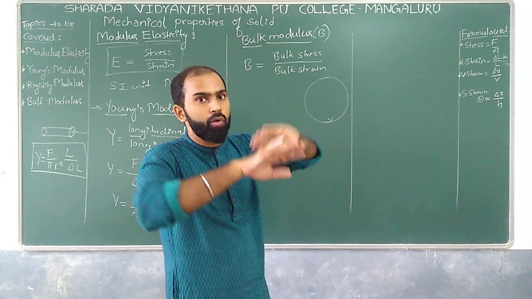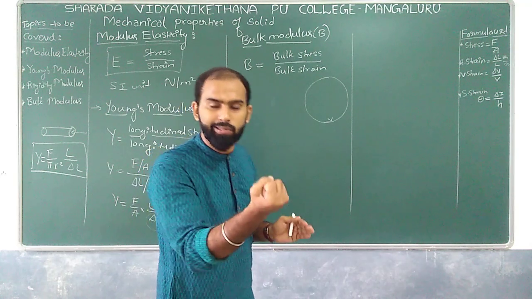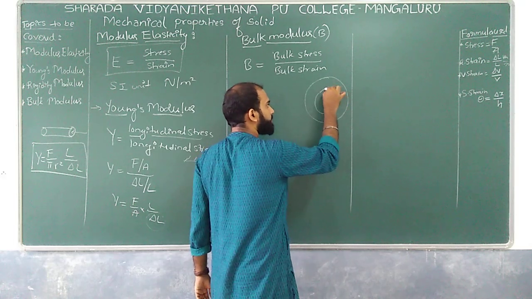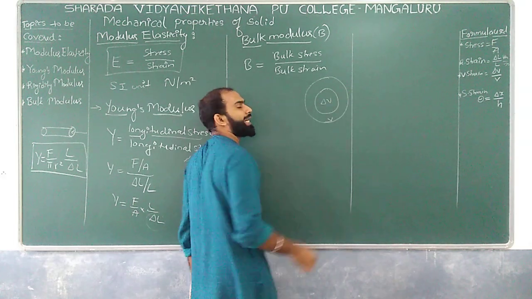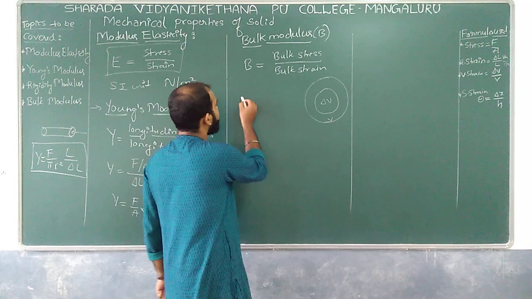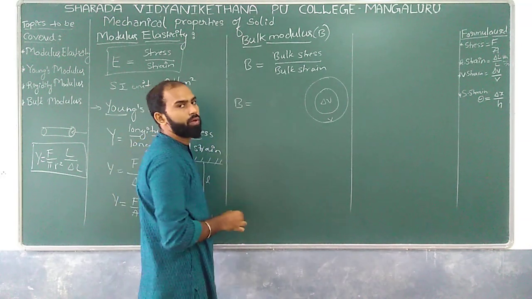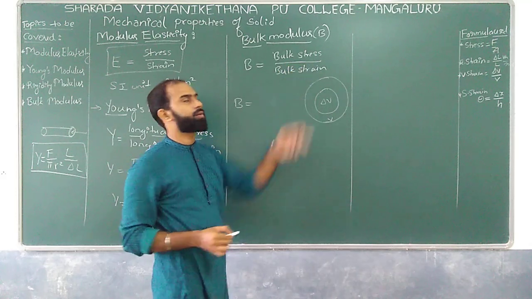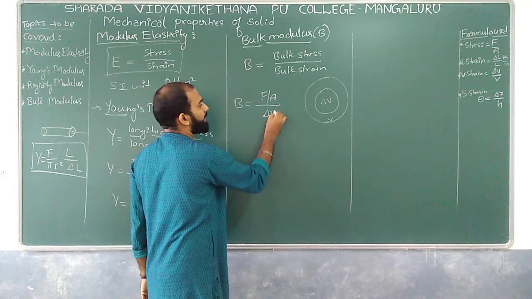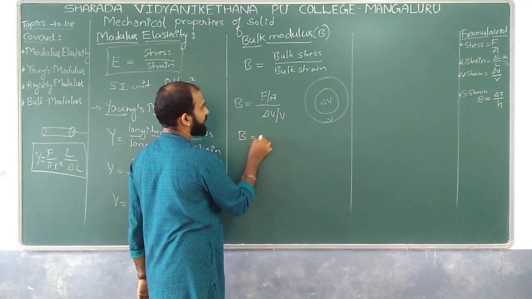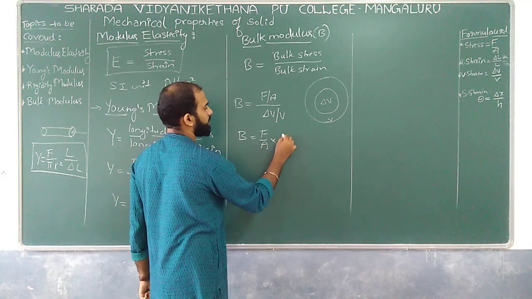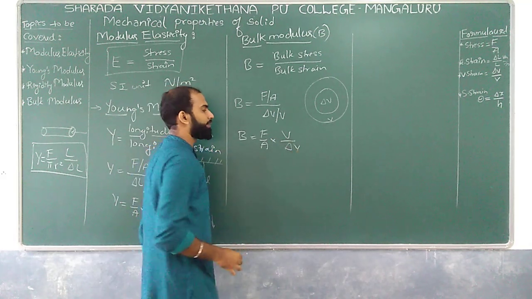So a decrease in volume will take place, and there is a delta V which represents the decrease in volume. So B is equal to the bulk stress, F by A, divided by the bulk strain, delta V by V. Altogether B is equal to F by A into V divided by delta V.